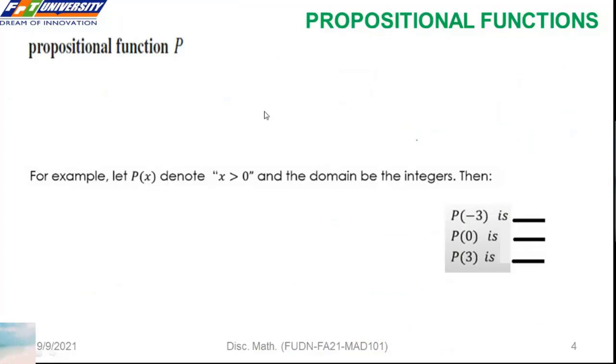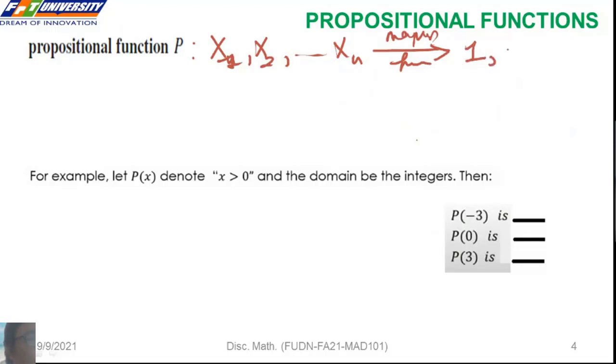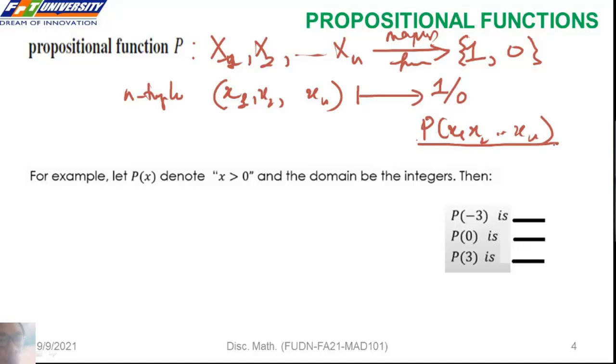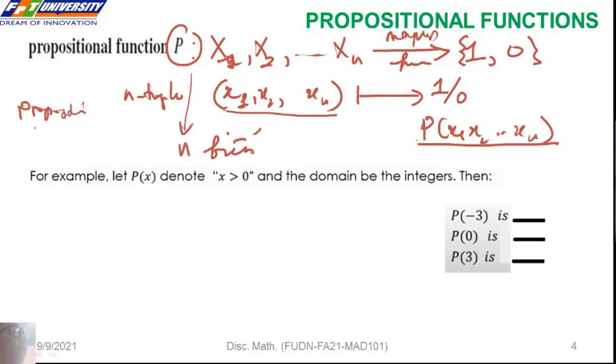A propositional function P from a domain, x1 to xn, maps to true or false. If we set the n-tuple, các bạn đặt một cái giá trị cho những cái biến. Ở đây mình đang nói đến một cái vị từ là n biến. Thì lúc đó các bạn sẽ có một cái value là 1 hoặc là 0. We can write P of x1, x2, và xn. This is the value of the propositional function P at the n-tuple x1 to xn. Chúng ta có một cái vị từ n biến. Cái propositional logic của mình chả có cái biến nào cả. Cái logic vị từ nó là một cái generalization của cái propositional logic.